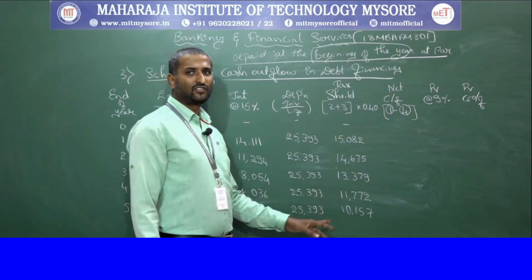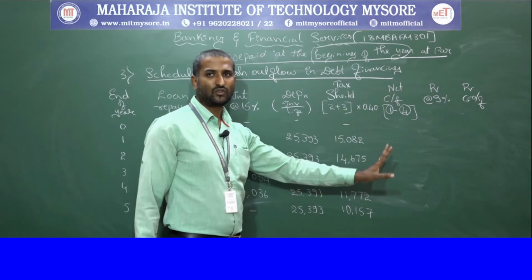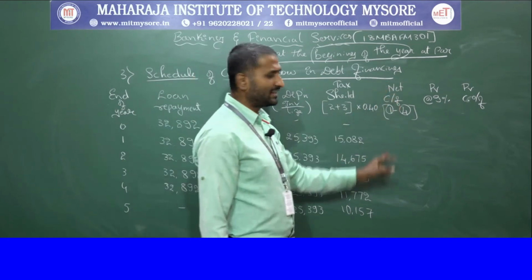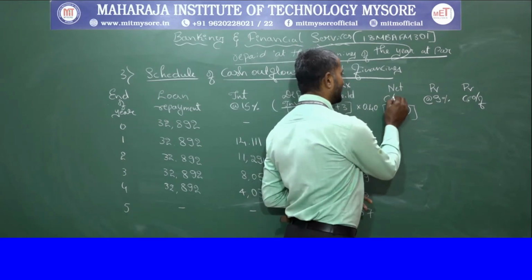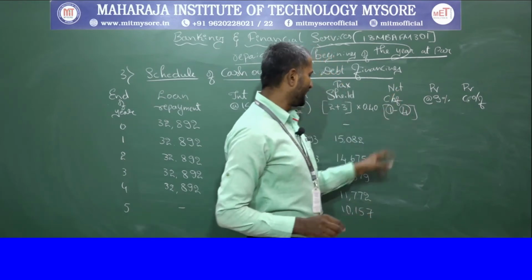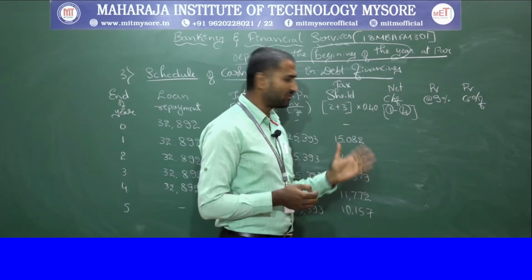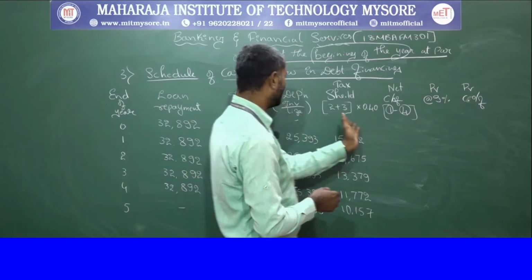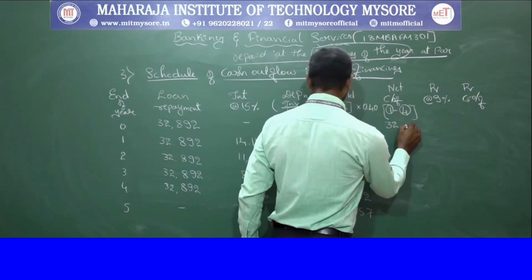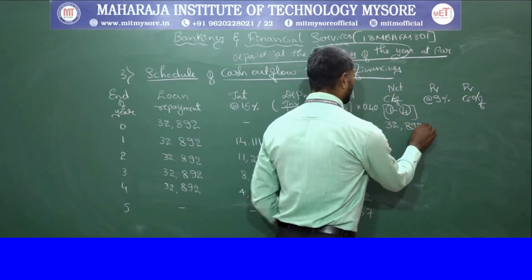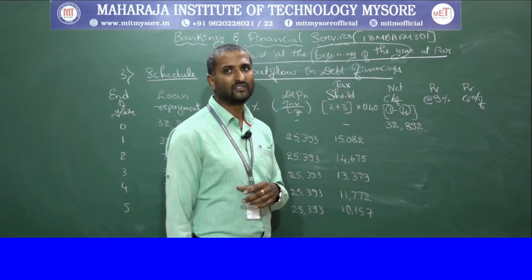After this you have to calculate the net cash flow. In the net cash outflow, we consider how much outflow has taken place. As we know, in the 0th year the outflow is 32,892, whatever the repayment amount, only that is the outflow for the first year.